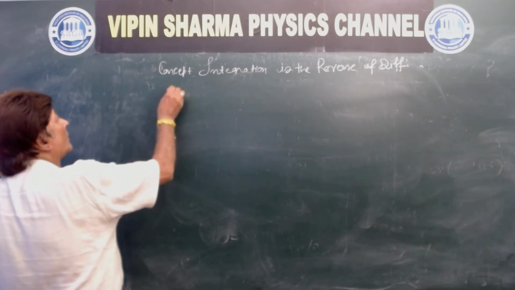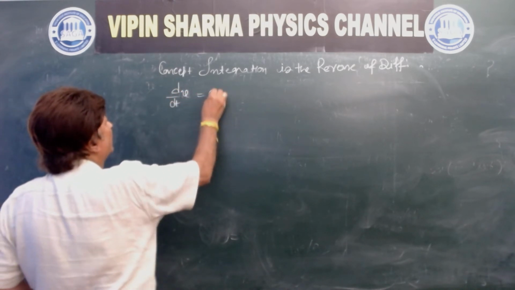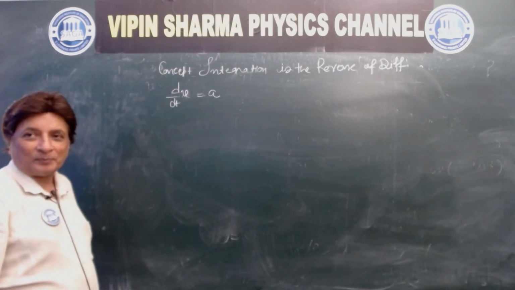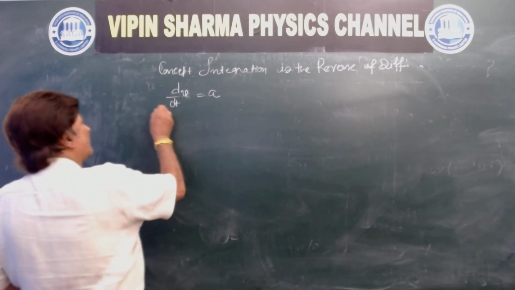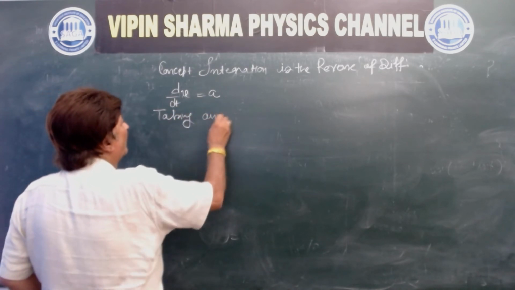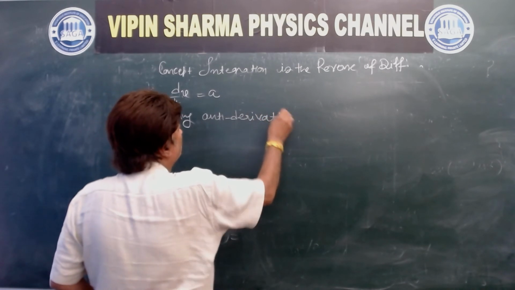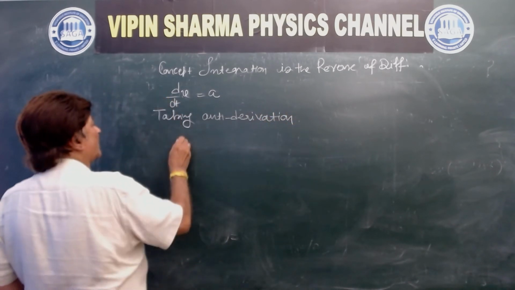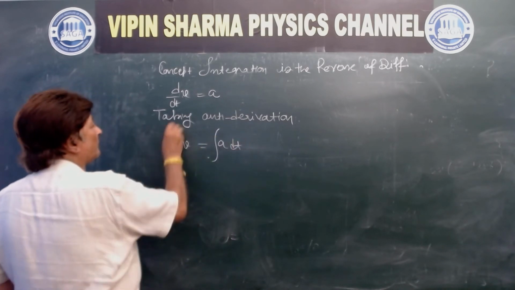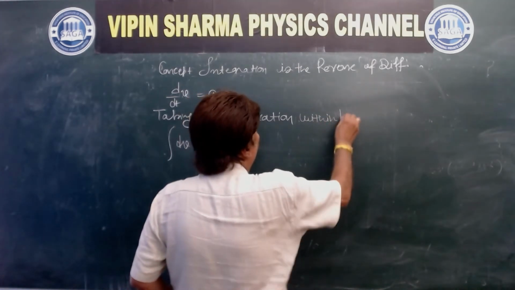See, dv/dt is equal to acceleration a, correct? Taking antiderivative or integration both sides, so this becomes dv = a dt with proper limits.